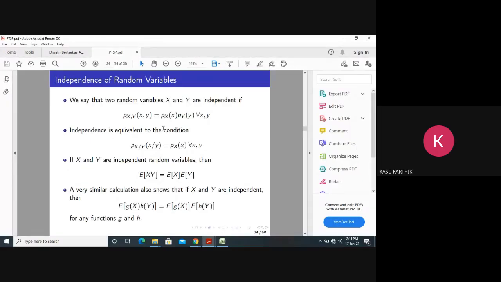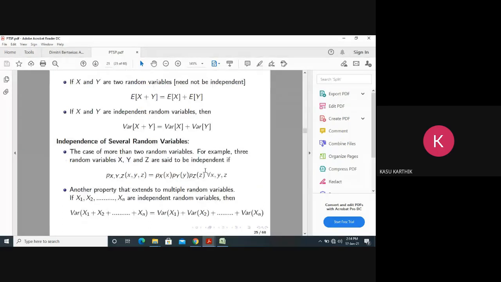Now, this is the independence of random variables. This is a condition, and it is also very, very important. These are other properties that extend to multiple random variables. If x1, x2, ..., xn are independent random variables, then the variance of x1 plus x2 and so on plus xn equals the variance of x1 plus the variance of x2 and so on plus the variance of xn. We can write this if and only if x1, x2, ..., xn are independent random variables.